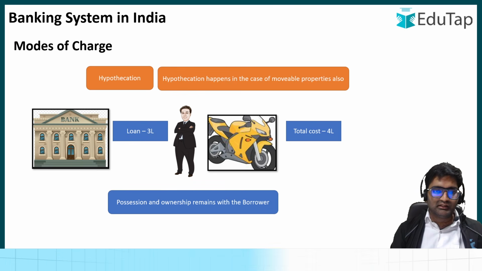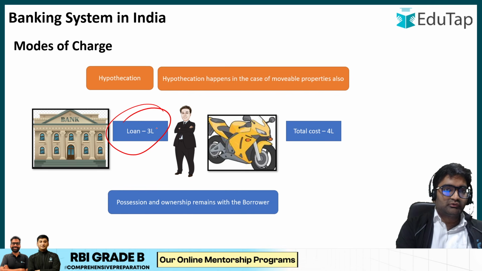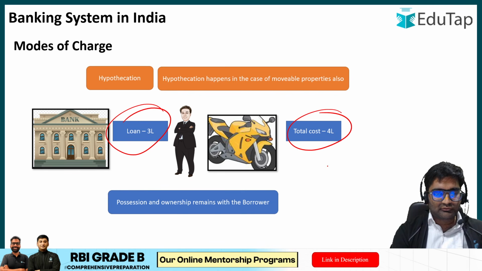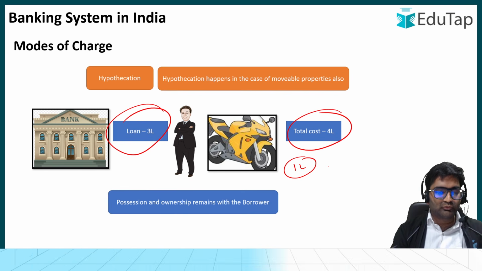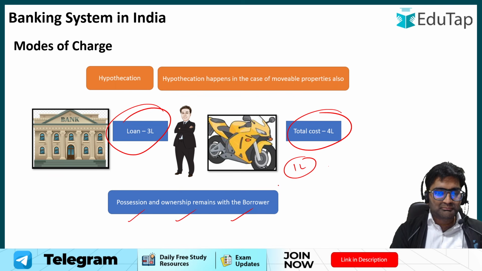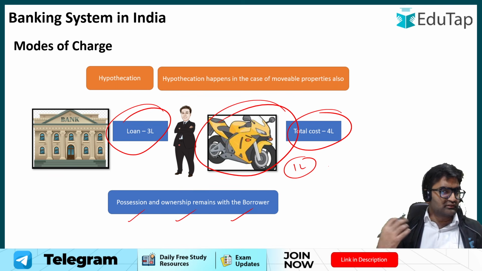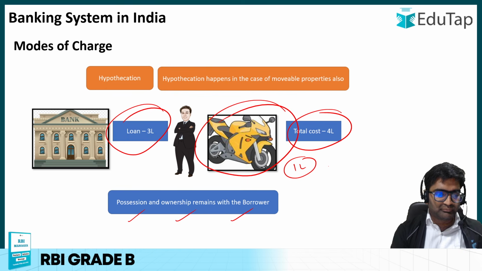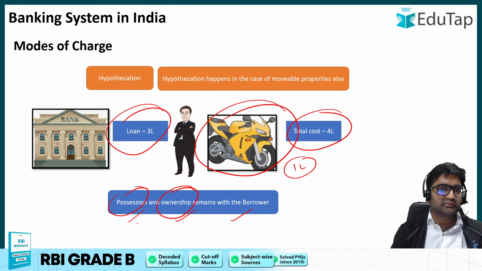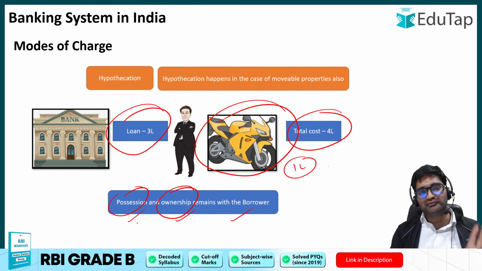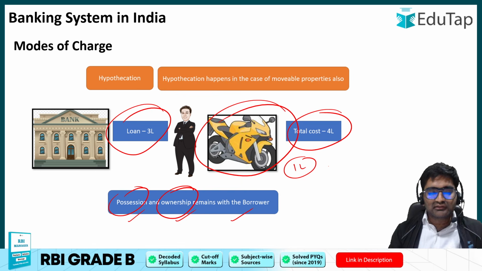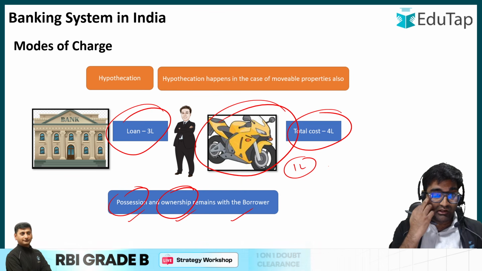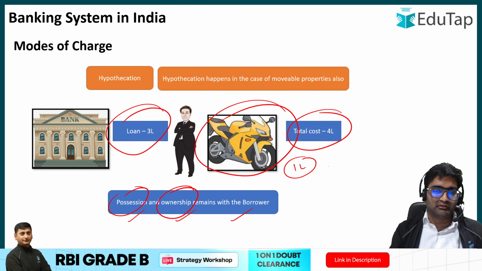So in hypothecation, let us say you are getting a 3 lakh loan and you have to buy the bike at 4 lakh. So 1 lakh is something that you're paying on your own. Okay. So possession and ownership remains with the borrower. This is your bike and you can utilize it. Possession means you can use it. Ownership is whose bike it is, in whose name it has been bought. So both things are yours, but if you default, then you will have to pay with this particular bike itself.